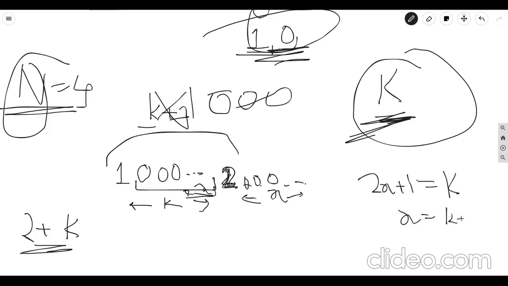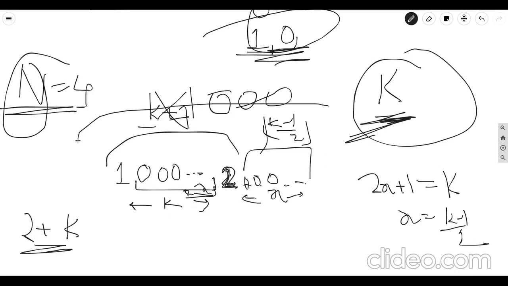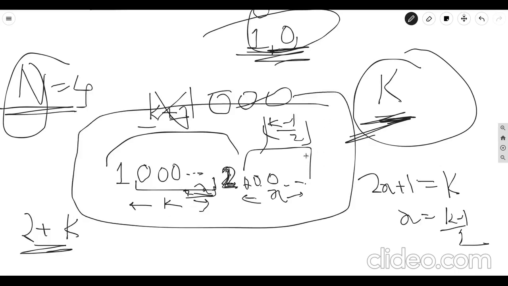So x must be in this range: after 2 we can place another floor of (k minus 1) divided by 2 zeros. For safety we take the floor function, so we always remain on the safer side. This will be 1 unit of our string, because if we want to increase the length, we can repeat this from here. This will be the smallest string that we can get.